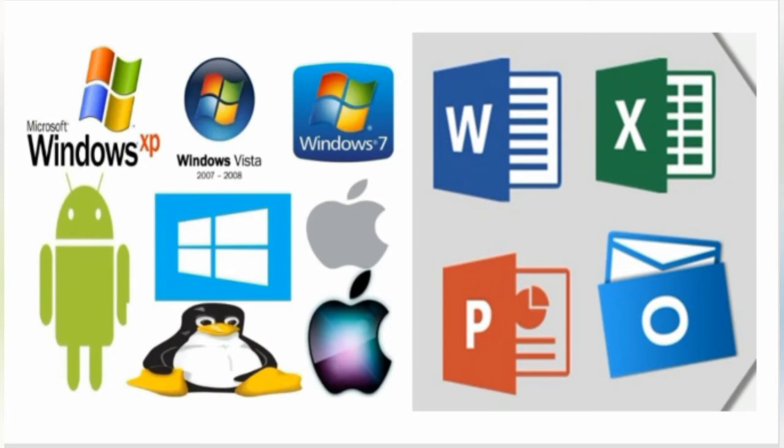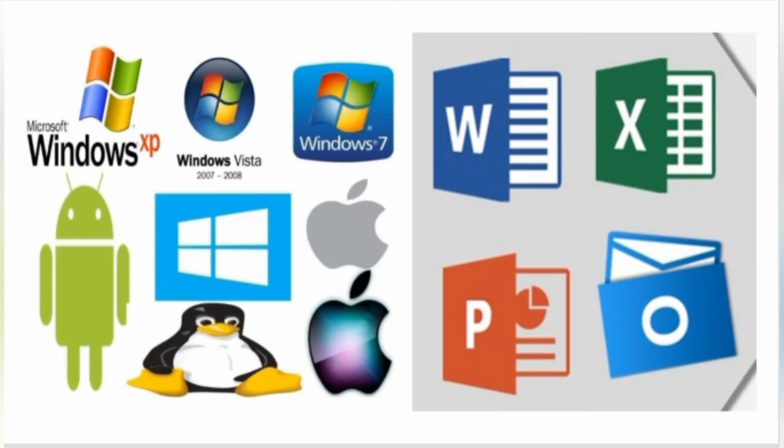Now, application software. Application software includes programs that do the real work for the users. An application is a program or a group of programs that is designed for the user.